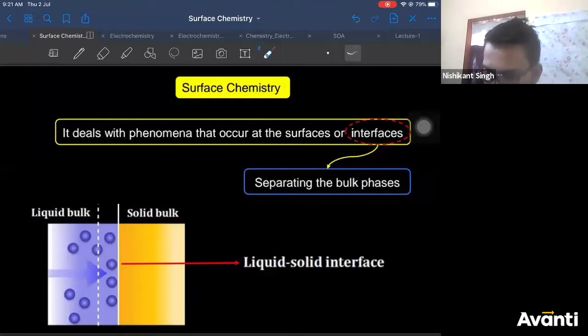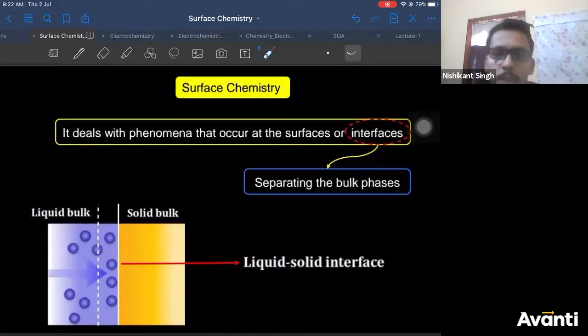Interface means separating two bulk phases: the point where two different phases interact is known as an interface. For example, if you have a liquid bulk and a solid bulk, the boundary separating them is known as the interface of solid and liquid.